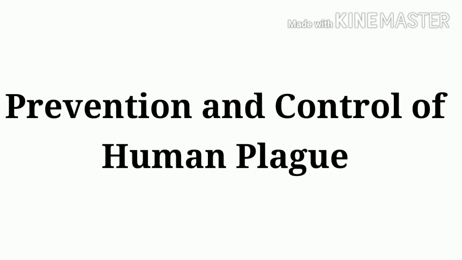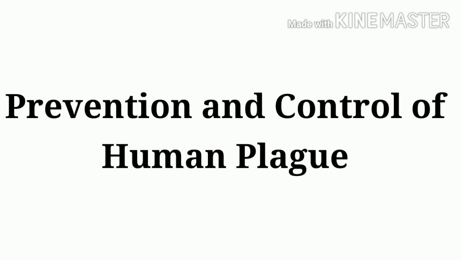Now let's proceed to prevention and control of human plague. As we are saying, it's prevention and control. A few are control strategies and a few are preventive strategies. Control strategies include control of cases, control of rat fleas and control of rodents.